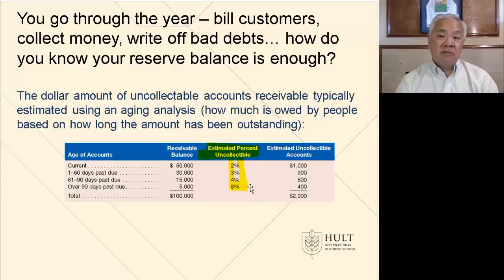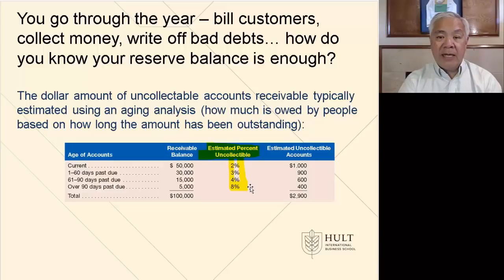It's kind of a fresh receivable, like we're going to get most of it. So in this case, 2% is our estimate of how much it won't pay. But as we go to older and older receivables, then our fear of non-payment or non-collection goes higher and higher. In the outside case, where it's way past due, over 90 days, we're estimating that 8% of that will not be collected.